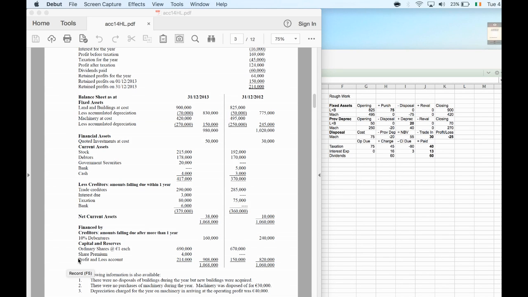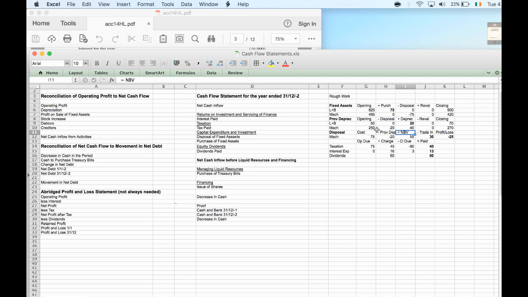Okay, this is the second part of the cash flow statement for 2014. On the first one, I did my rough work and I came up with this here. Notice I've made one small mistake and I've just moved it. I put the depreciation expense in the disposal and vice versa. So I've corrected that.